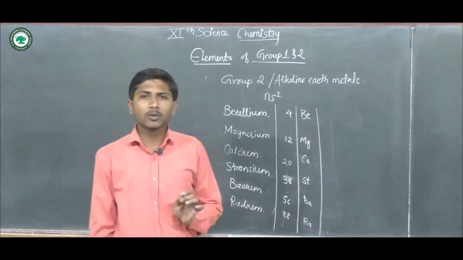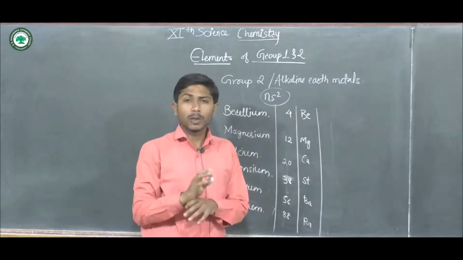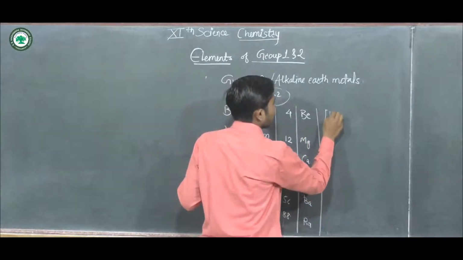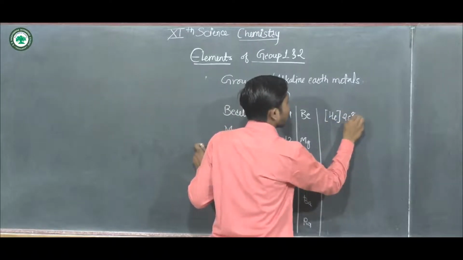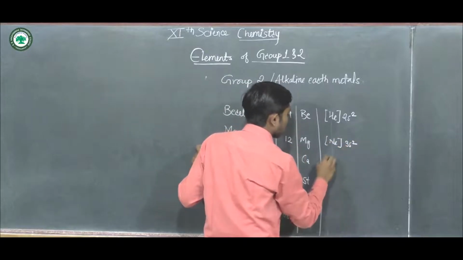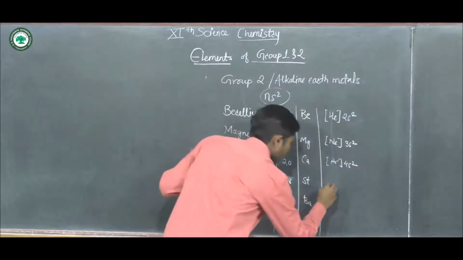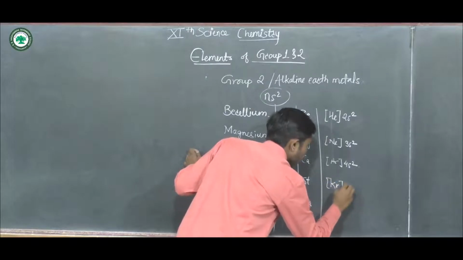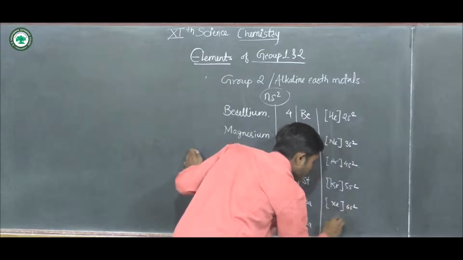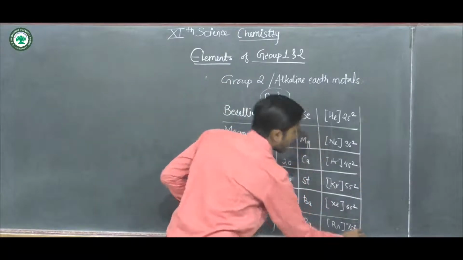These 6 elements belong to group second, which shows the general electronic configuration ns2. Like the first group elements, we can write their condensed electronic configuration: helium 2s2, neon 3s2, argon 4s2, krypton 5s2, then xenon 6s2, and radon 7s2. This is the condensed electronic configuration.